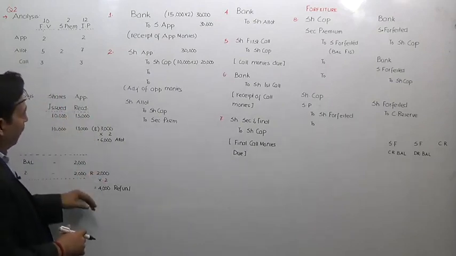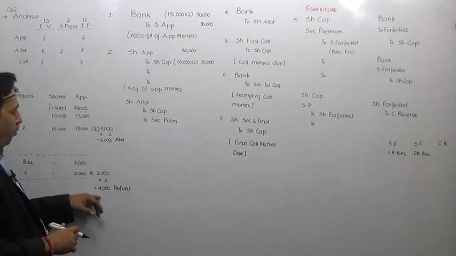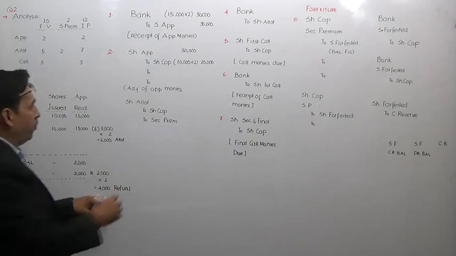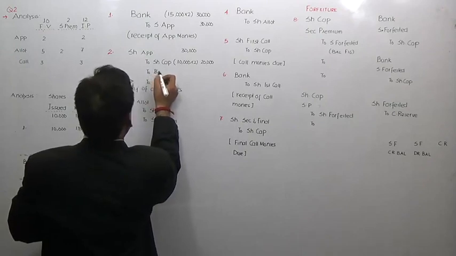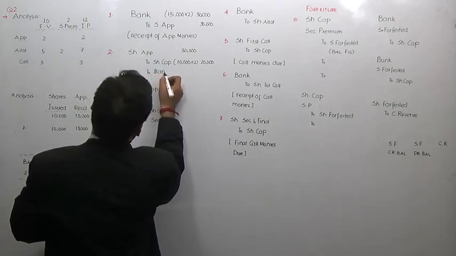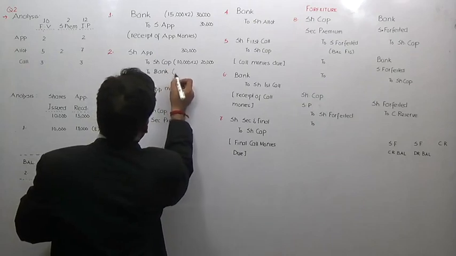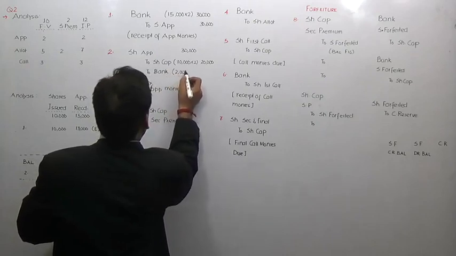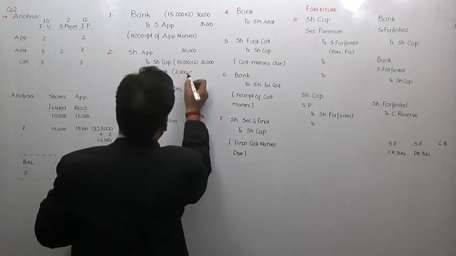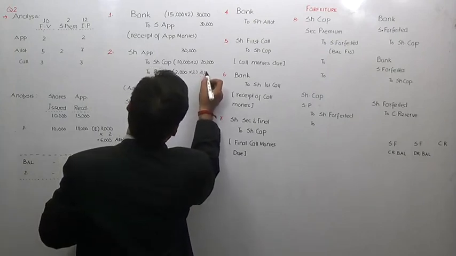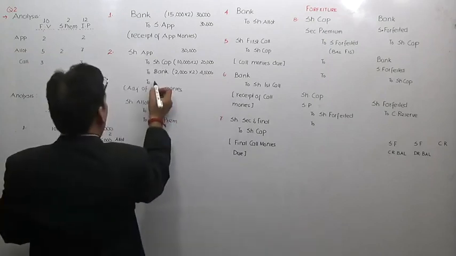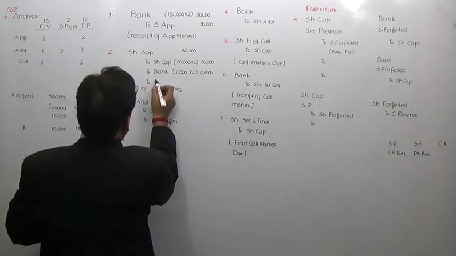So you can find it from this particular table that 4,000 rupees have been refunded on 2,000 shares, because 2,000 shares have been rejected. So to bank you will write in brackets 2,000 into 2. So 4,000 rupees will have to be refunded. Is it clear to you? And then you will write to allotment money.